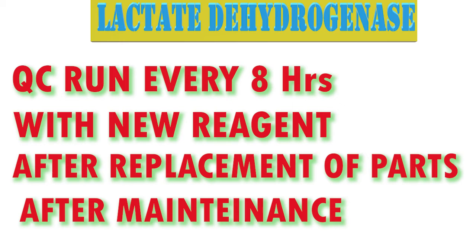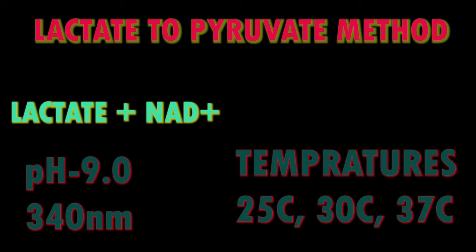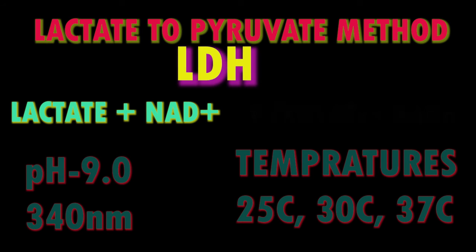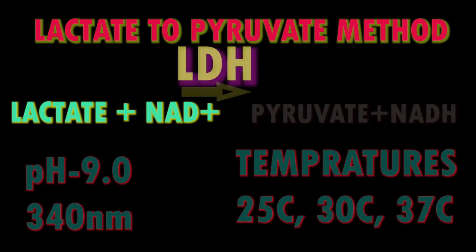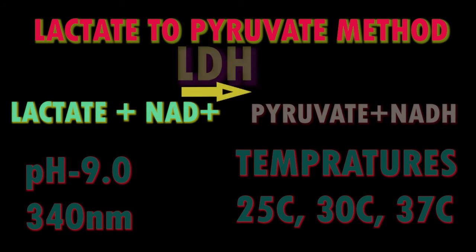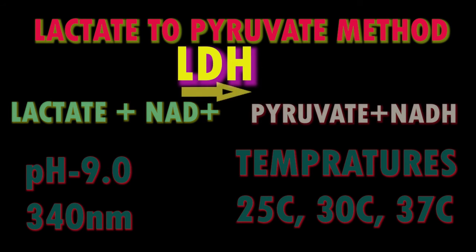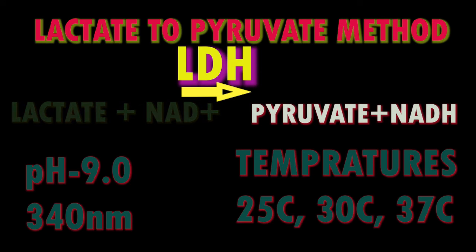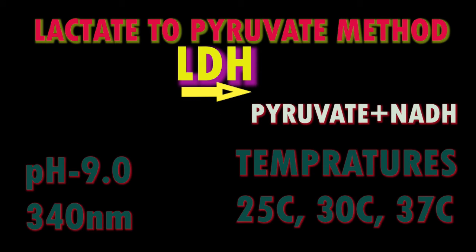Lab methods for total LDH estimation. Lactate dehydrogenase is measured utilizing lactate as a substrate. Lactate dehydrogenase catalyzes the oxidation of lactate to pyruvate, reducing nicotinamide adenine dinucleotide to NADH. The activity of lactate dehydrogenase can be determined by the rate of increase in absorbance at 340 nanometers as NADH is produced. This method uses NAD, lithium lactate, and KCl, using a pH of 9 plus or minus 0.1.